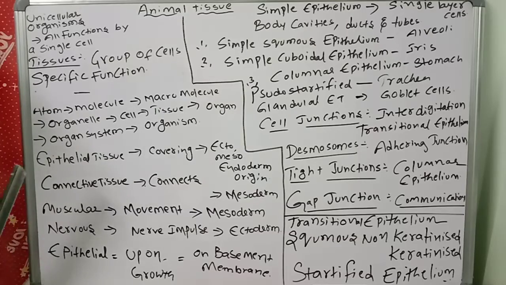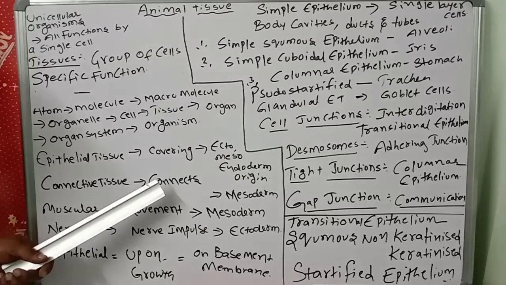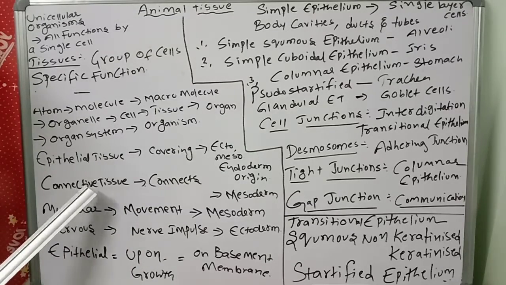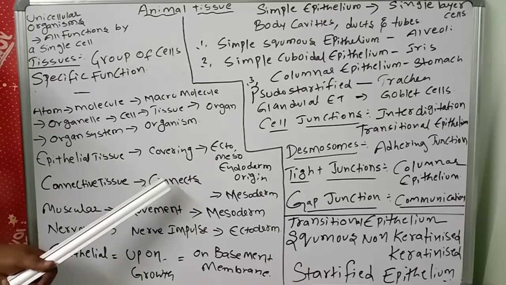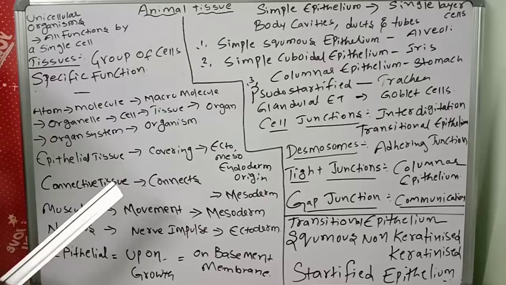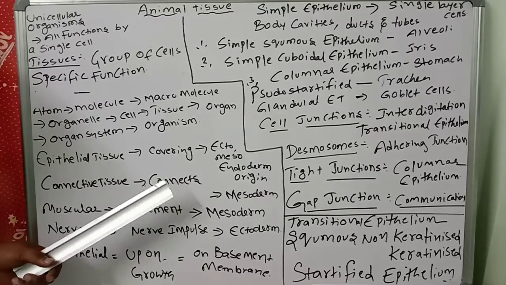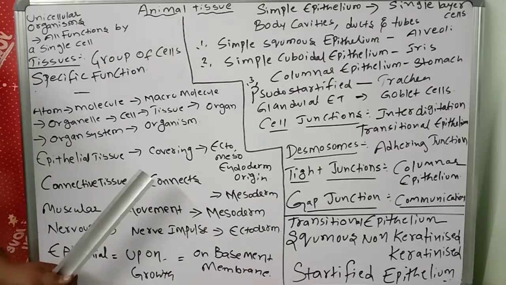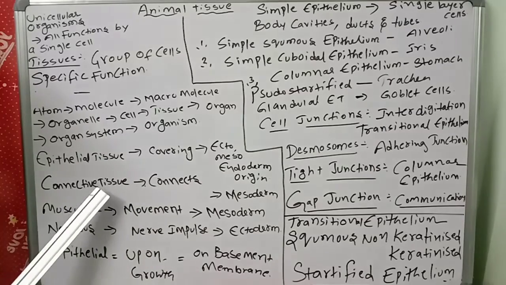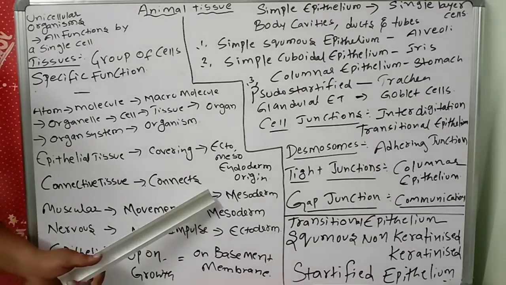Next, connective tissue connects the structures, provides support to the body, and transports substances in the body. All body structures are connected by the connective tissue, which provides support and transports different substances in the body. Its origin is mesoderm.